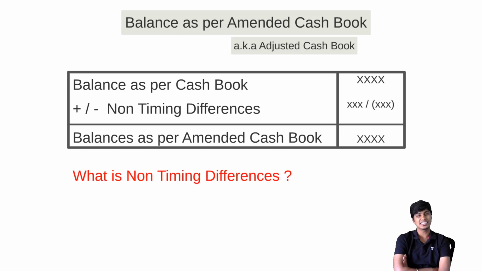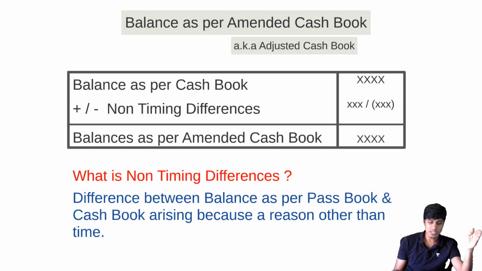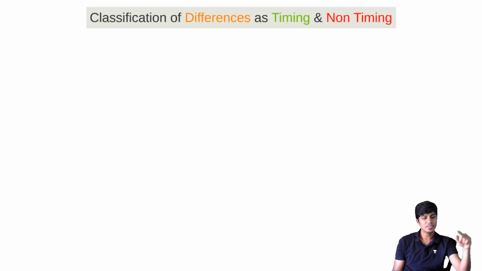Non-timing differences are errors in the cash book, because a timing difference is a difference that has arisen only because of time. Over a period of time it will get rectified. You just give some time and that will get rectified. Whereas non-timing differences will not be cured by time. These are errors, not timing differences. Now how do we classify this? I'll help you understand. This is a difference between passbook and cash book arising for a reason other than time. These are genuine errors. Now let's see, we discuss those errors.